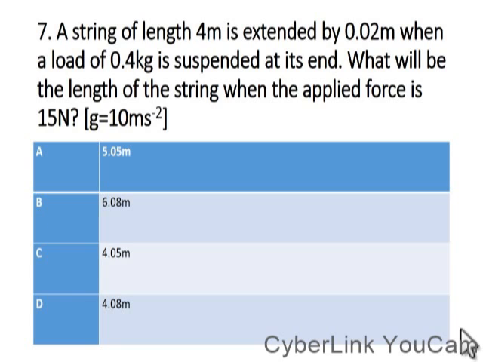So F1 over E1 equals F2 over E2. If you substitute, it will be 4 over 0.02 equals 15 over E2. If you cross multiply, the extension we get is 0.075. So as I have stated, E2 equals L2 minus L naught.